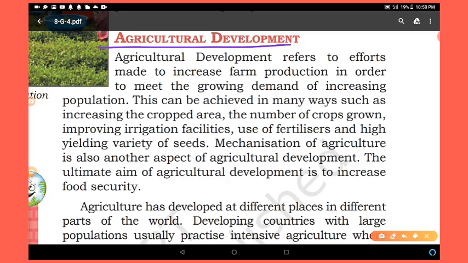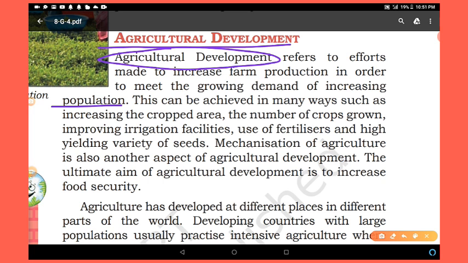Till now, we have studied about agriculture, major crops, types of agriculture, farming, etc. Agricultural development refers to efforts made to increase farm production in order to meet the growing demand of increasing population. You know that population is continuously increasing, and for a growing population, different kinds of commodities are required, and for that purpose agricultural development is very necessary to produce more and more products for the growing population. Simple. I hope that you are understanding.